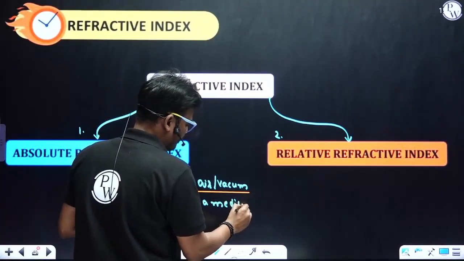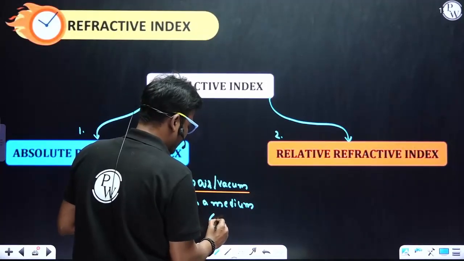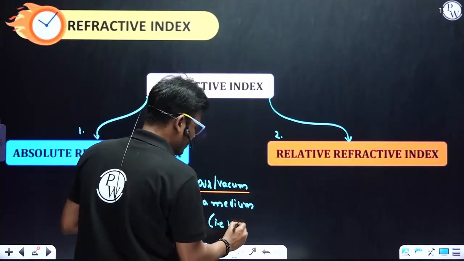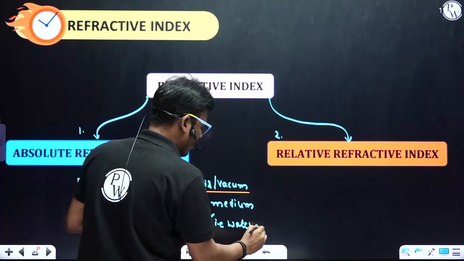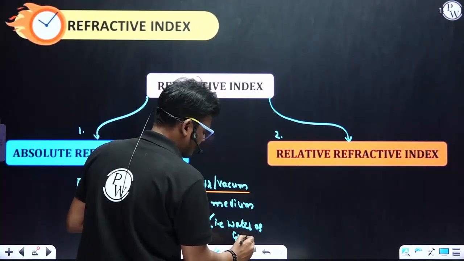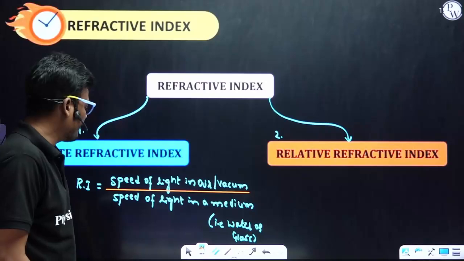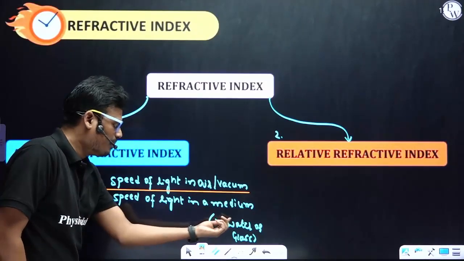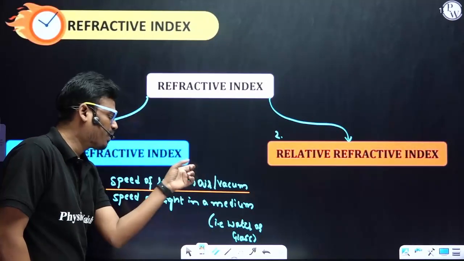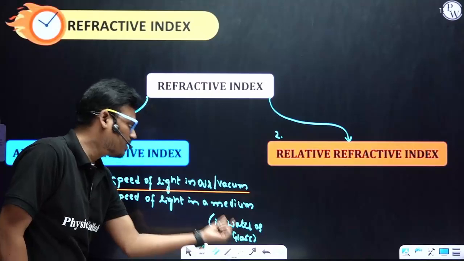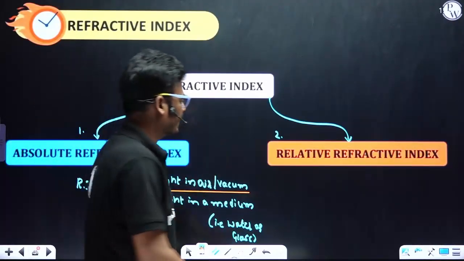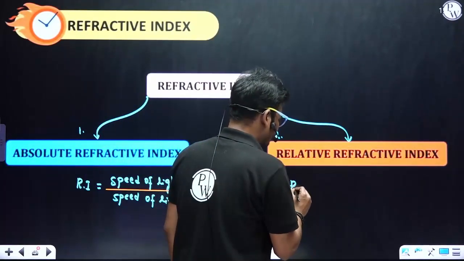In a medium, what does it mean? That is water or glass. So this is absolute refractive index. We are comparing the speed of light in a medium, maybe in water with respect to air, or in glass with respect to air.